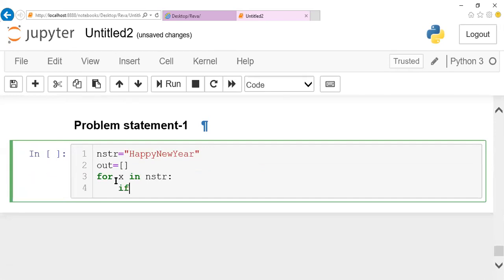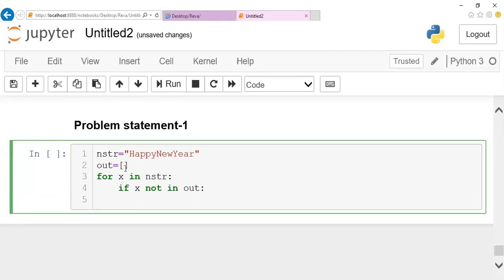Now, as I said, I check with my output whether the particular character is present. Instead of presence, I can check for absence. When x is not present in my output, say x is initially h, I check whether h is present in my output. If it is not present, I insert it by using append.